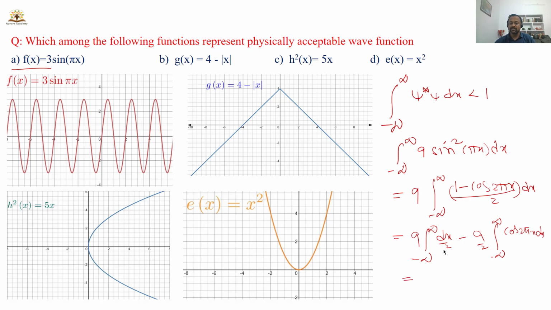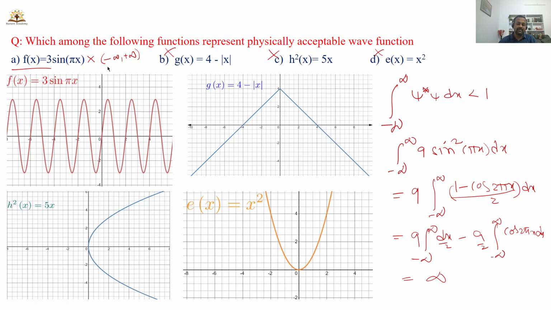So separate the terms here: 9 by 2 into the integral of dx, minus 9 by 2 into the integral from minus infinity to plus infinity of cos 2 pi x dx. Look at the first term. When you integrate dx, you get x, and substituting the lower and upper limits, you get infinity. That means the given wave function is not square integrable if the limits are minus infinity to plus infinity. So this is not a valid wave function. If the limits are minus infinity to plus infinity, option A is also not a valid wave function.